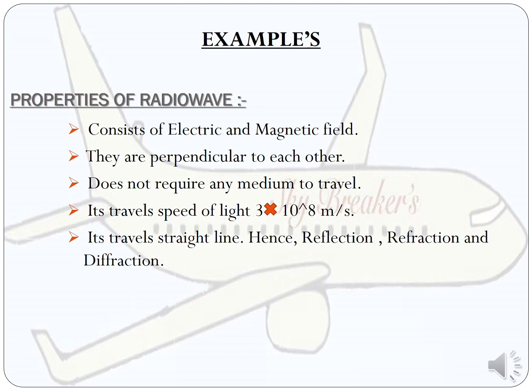It does not require any medium to travel. It normally travels at the speed of light, 3 into 10 to the power of 8 meters per second. Normally a radio wave travels in a straight line, and it undergoes reflection, refraction or diffraction. You need to explain in such a way that you convey to him all the details which he asked in the question.